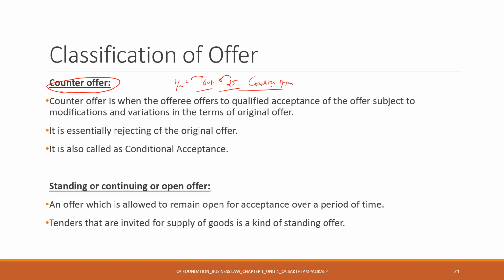It's not acceptance. If you say, okay, I'll buy for 40 rupees, it is acceptance. You're only counter offering, you're bargaining and saying, no, please give it for 25 rupees. If he accepts it, then it becomes an agreement. You are essentially rejecting the original offer and there is a conditional acceptance. What is the condition? Only if you reduce the price to 25 rupees, I will buy the vegetable.